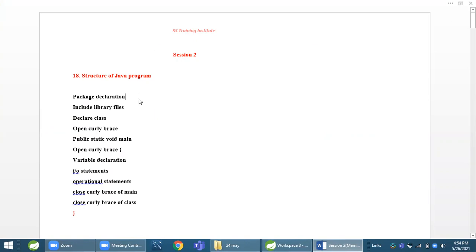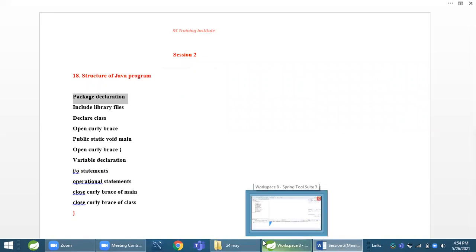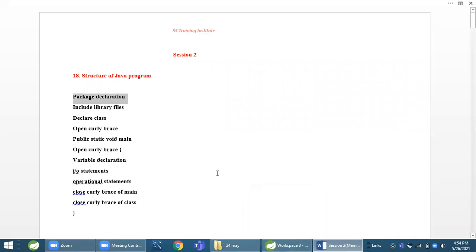Let us see the structure of a Java program. First of all, there is always a package declaration. We write comments, but a comment is never part of our program. It's not considered code. We can write comments anywhere, that's not an issue, but the package is the first statement in our program and it must always be first, otherwise there will be an error. If we don't declare a package, it will go to the default package.